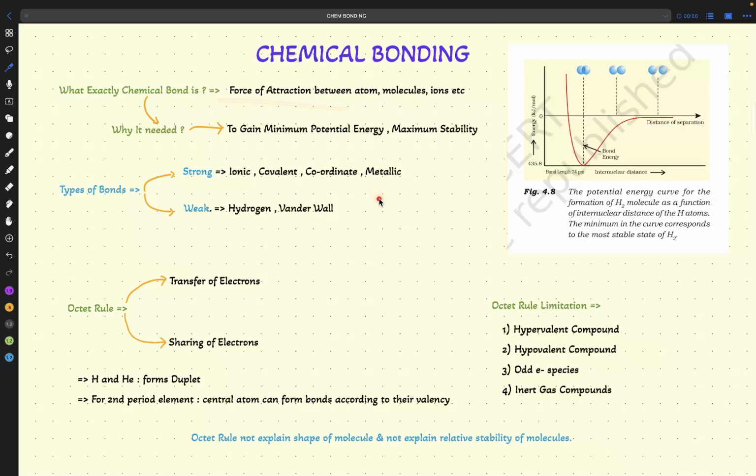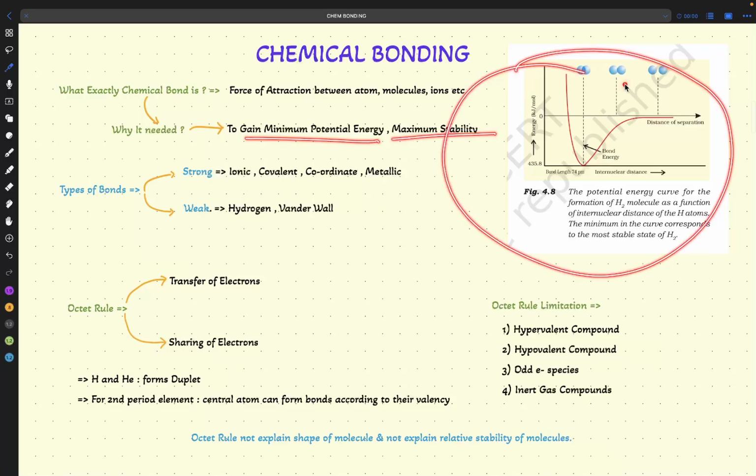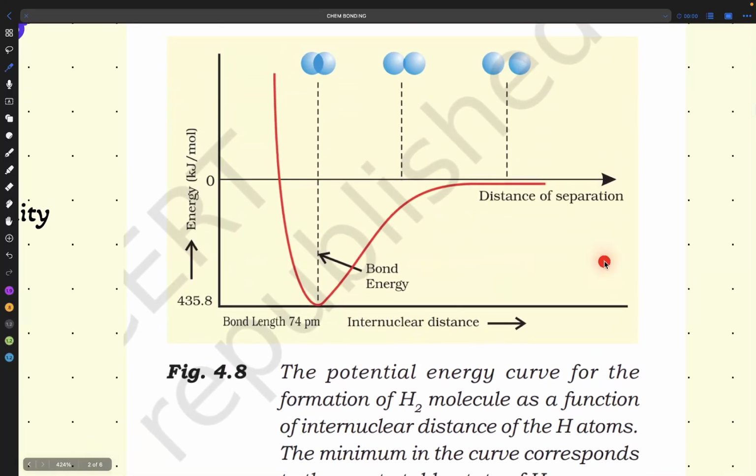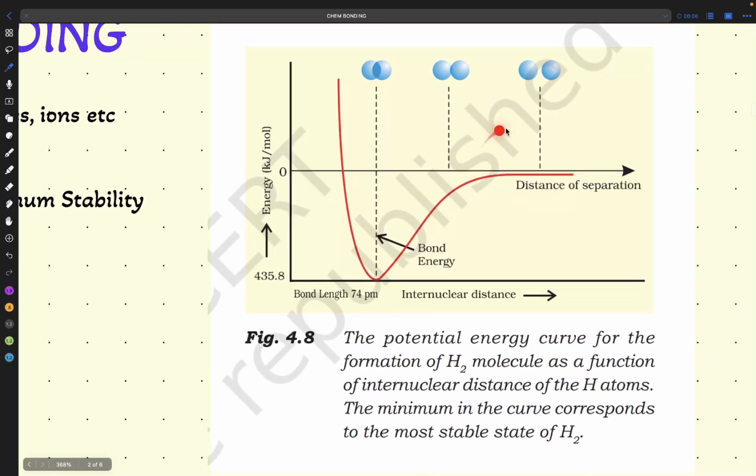What is the second point here? While having the force of attraction and gaining the minimum potential energy and maximum stability, we have a diagram in NCERT, which is a very important diagram. We discussed it in the previous class. Again, we will see it here. When two atoms, let's say atom A and atom B, are here, you have to read this diagram not from left to right. You have to read this diagram right to left, first of all. Here, the x-axis is the distance of separation, and the y-axis is energy.